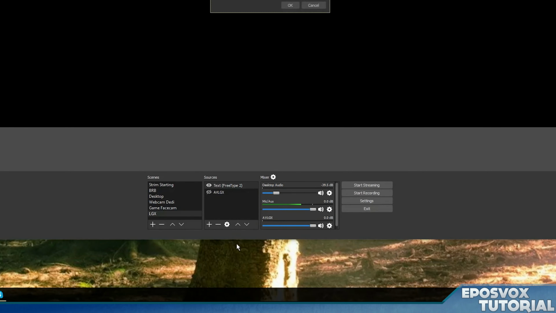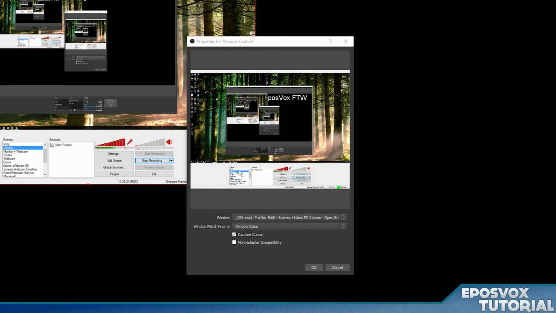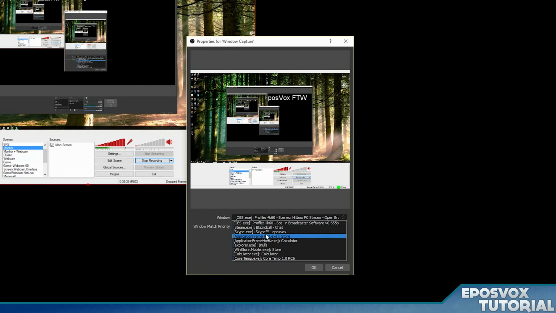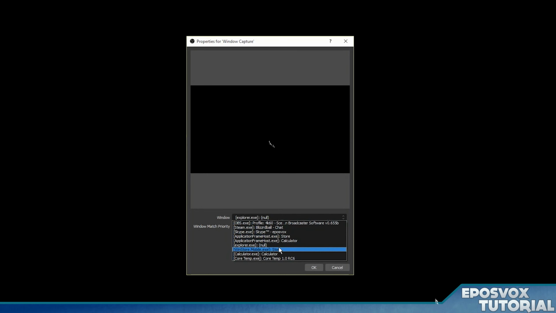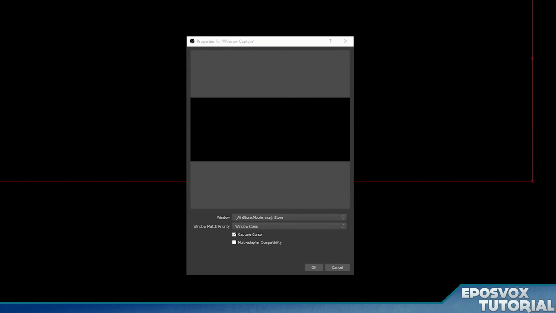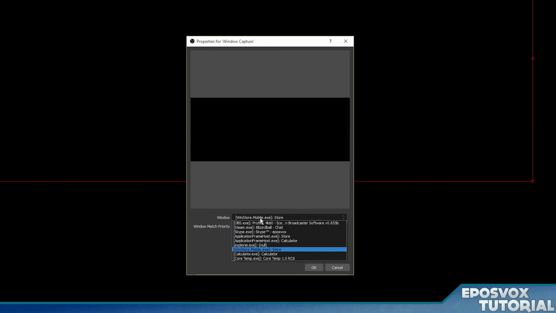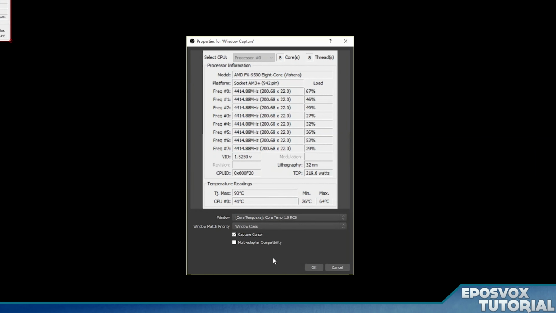If you want to add specific windows to capture instead of just the display, the entire monitor itself, you can add a source of window capture and then choose a window that you want to stream. So for example, I could use explorer.exe. Well, that doesn't like Explorer. Okay, that's fine. We can use Windows Store, which isn't even open. It's going to show a lot of stuff that isn't even necessarily open, and that can be kind of a pain. So we use Core Temp here. There we go. So my temperature monitor.